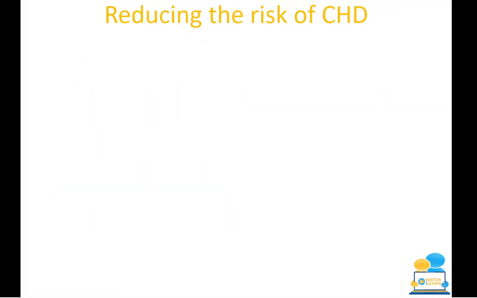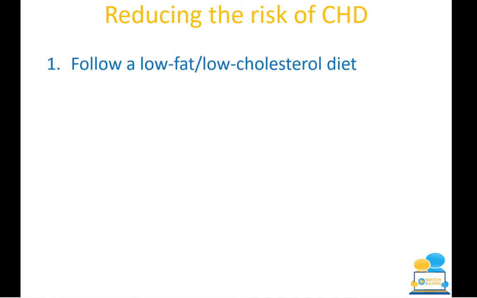So how can we reduce the risk of coronary heart disease? First up, you can follow a low fat or low cholesterol diet. So you're looking at foods which are naturally low. That would be the likes of your olive oil, which would be much better than your margarine. You're looking at using lean mince. You're looking at the likes of turkey and chicken instead of your beef.